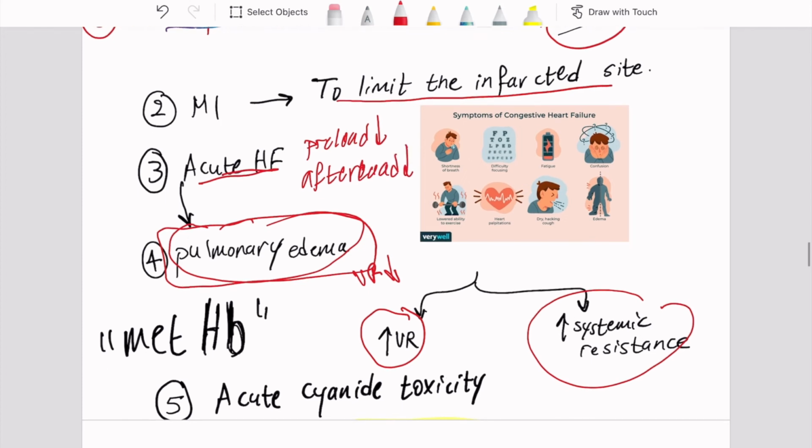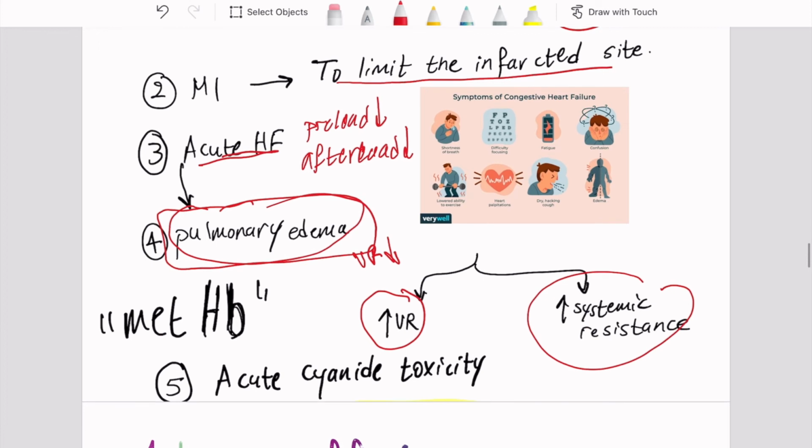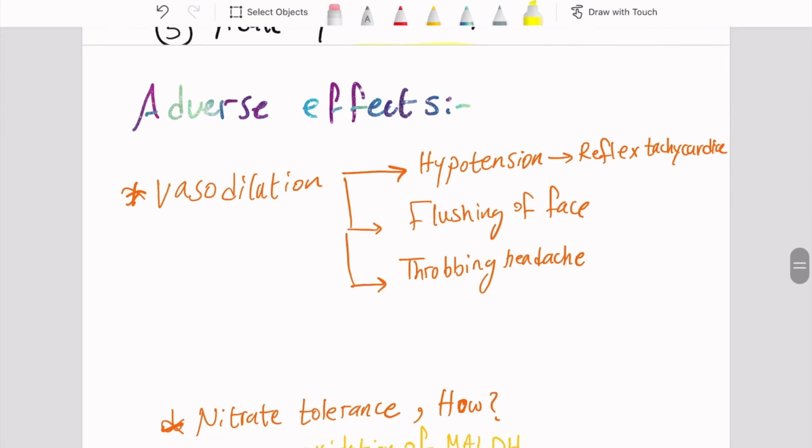Now, we mentioned that nitrates will cause methemoglobinemia. So we can use nitrates in acute cyanide toxicity. In this case, we will benefit from methemoglobin, since cyanide has a higher affinity to methemoglobin than to normal hemoglobin. Now, moving to the next topic, what are the adverse effects?